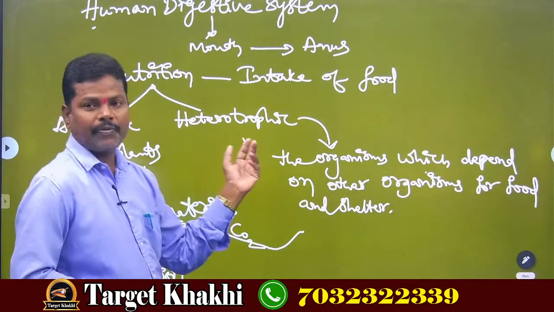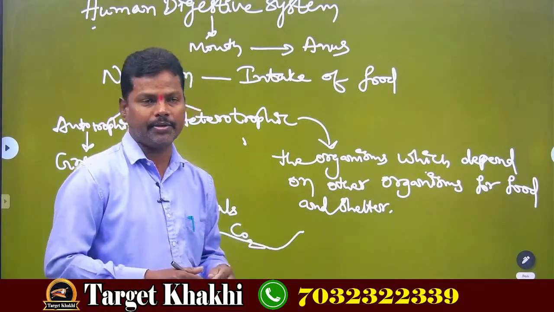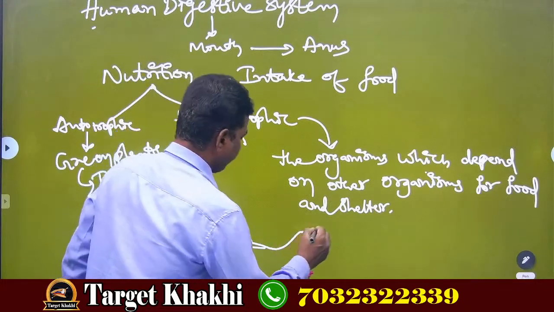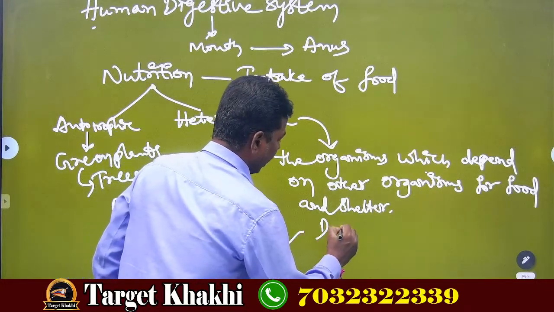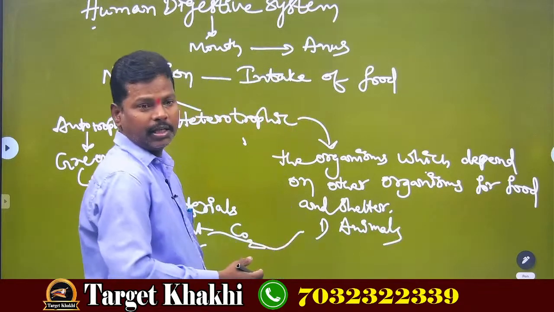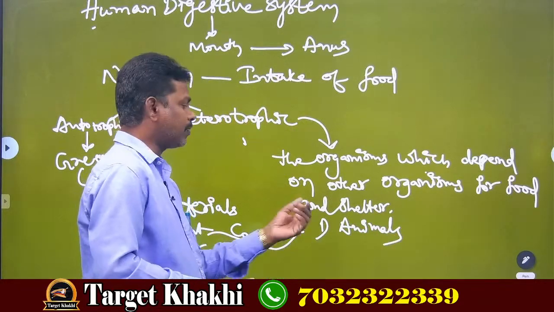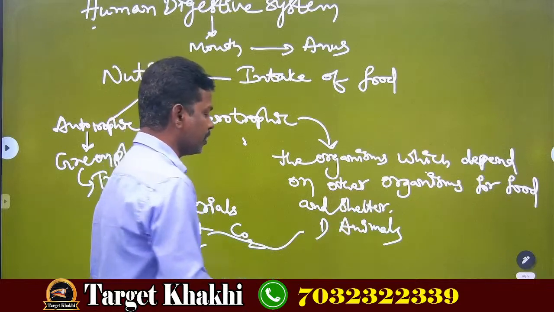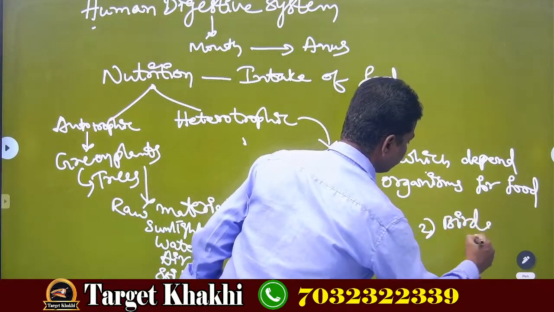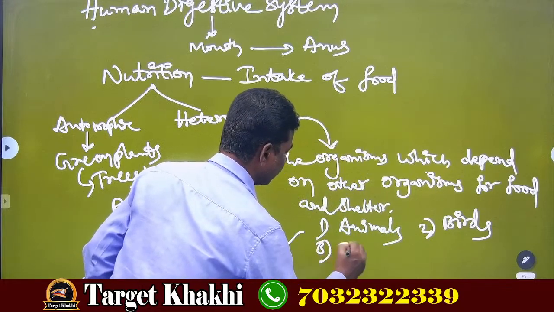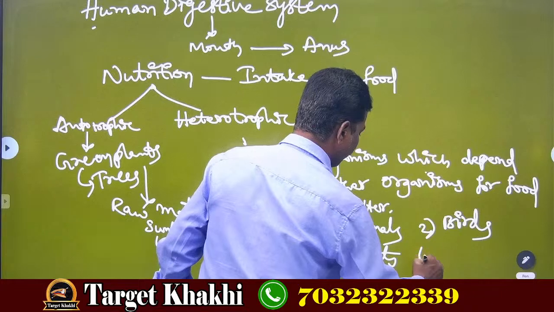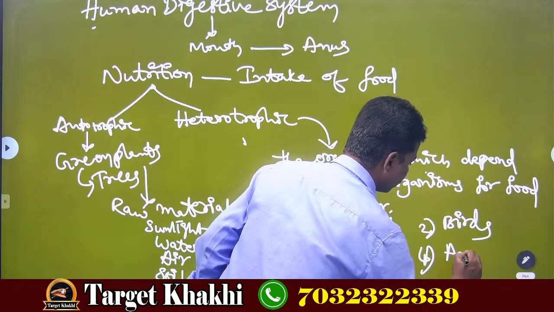Now we want to give examples of heterotrophic nutrition. First one is animals, because they depend on others, they cannot prepare food by their own, that's why animals come under heterotrophs. Number 2, birds. Number 3, insects. Number 4, amphibians.